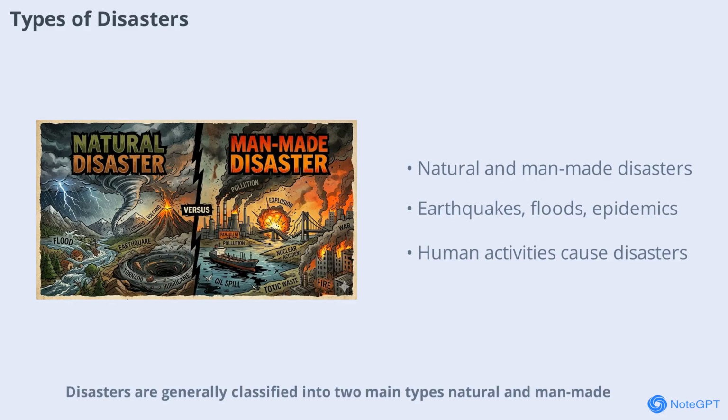Disasters are generally classified into two main types: natural and man-made. Natural disasters are caused by Earth's processes and include geological events like earthquakes and landslides, hydrological events such as floods and avalanches, meteorological events like storms and cyclones, climatological events such as droughts and forest fires, and biological disasters like epidemics. For instance, the 2015 Gorkha earthquake and recurring floods in Nepal's Terai region are stark reminders of these threats.